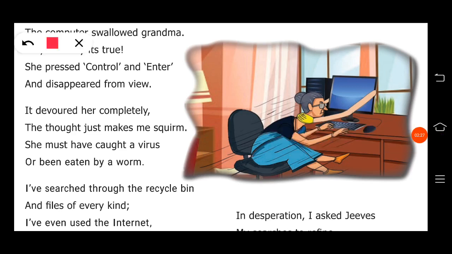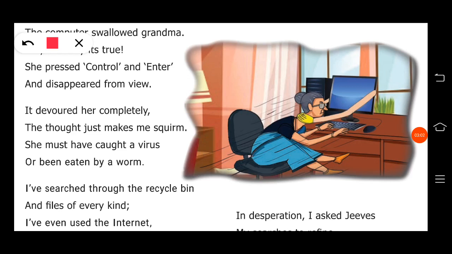Okay, now we can find out where the alliterations are presented in your poem. See the first line, the computer swallowed grandma. So the same letter is not repeated. In the second line, yes, honestly it's true. In the second line also there are no letters repeated. She pressed control and enter. So no same letters are repeated at the first of the words. And disappeared from the view. So here also there are no repeated letters. So in the first stanza there is no alliteration presented.